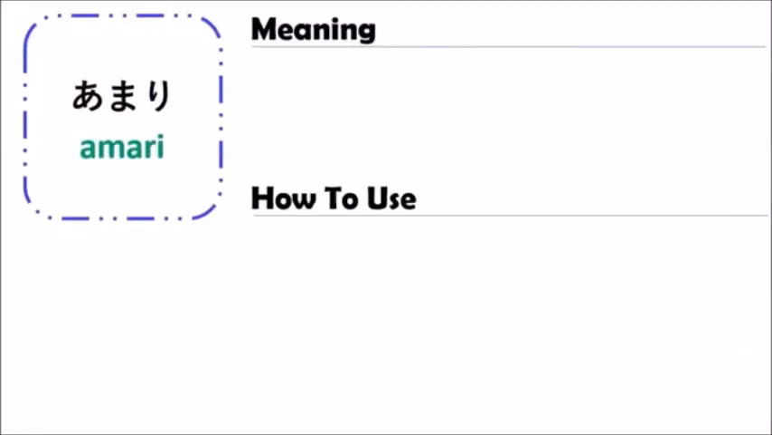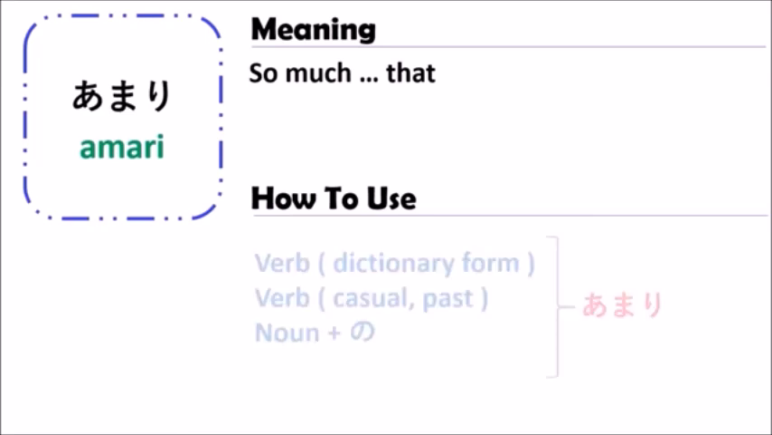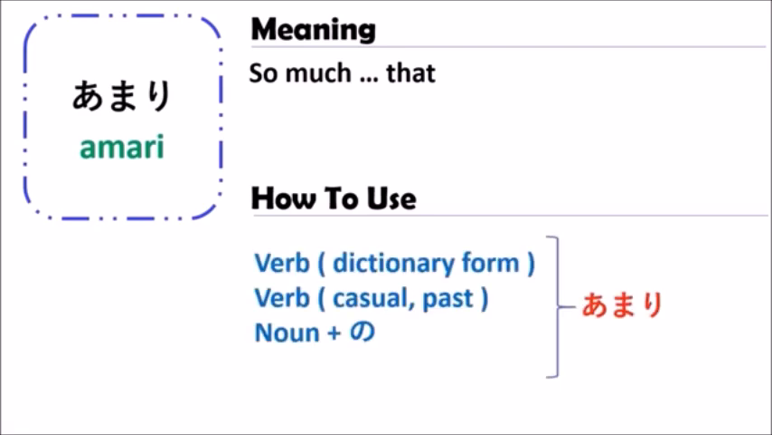The grammar of Amari, they use in hiragana as you see here. And the Amari meaning is "so much that something." So you can say "so much something that." So how to use the grammar of Amari? In Japanese, when you use the grammar of Amari,